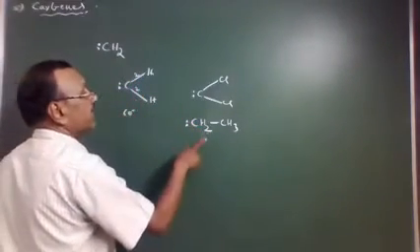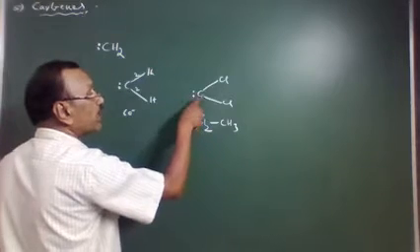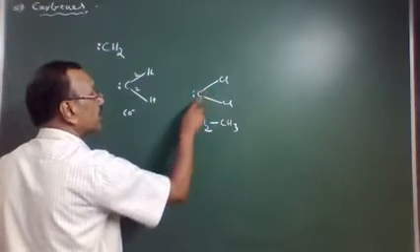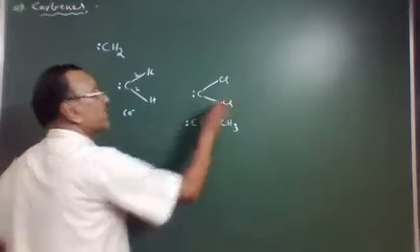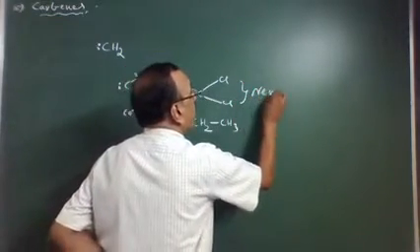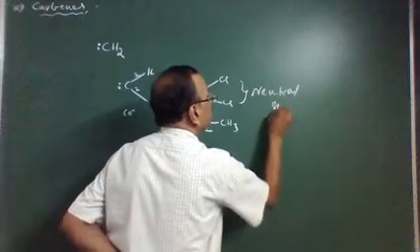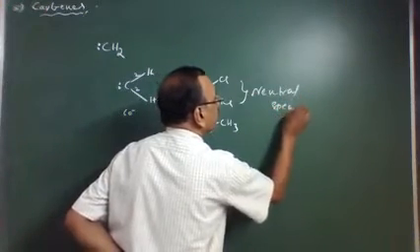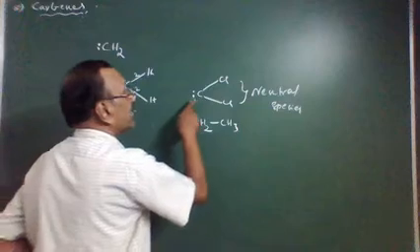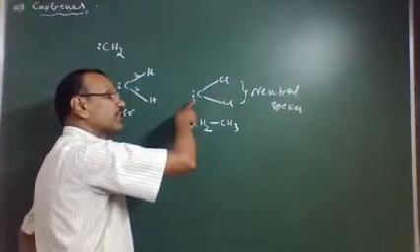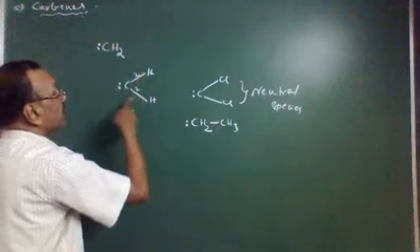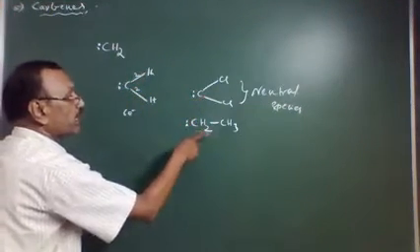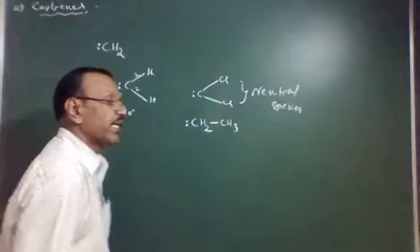This is carbene, ethyl carbene, dichlorocarbene. In all of these, the carbon atom does not carry any negative or positive charge. It is a neutral species in which carbon carries a lone pair or unshared pair of electrons. For example, carbene, dichlorocarbene, ethyl carbene, etc.